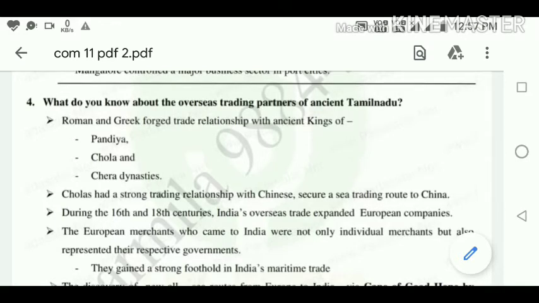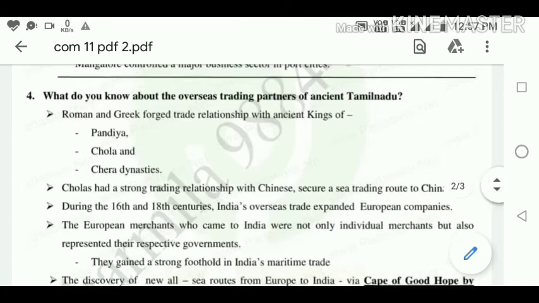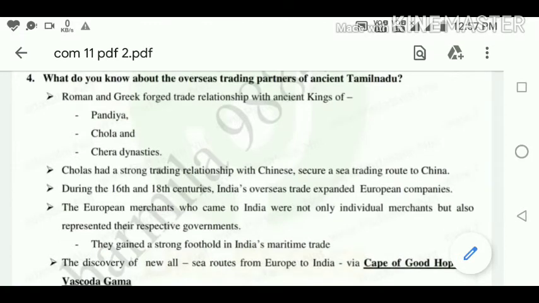So what do you know about the overseas trading partners of ancient Tamil Nadu? Here Romans and Greeks forged trade relationships with the kings of the Pandya, Chola and Chera dynasties. The Cholas had a strong trading relationship with the Chinese and secured a sea trading route to China. During the 16th and 18th century, India's overseas trade expanded to European countries.